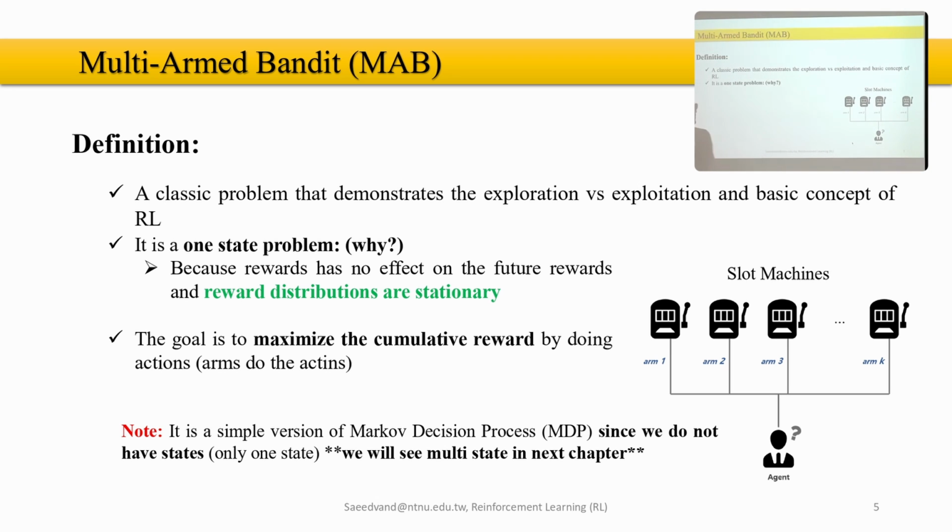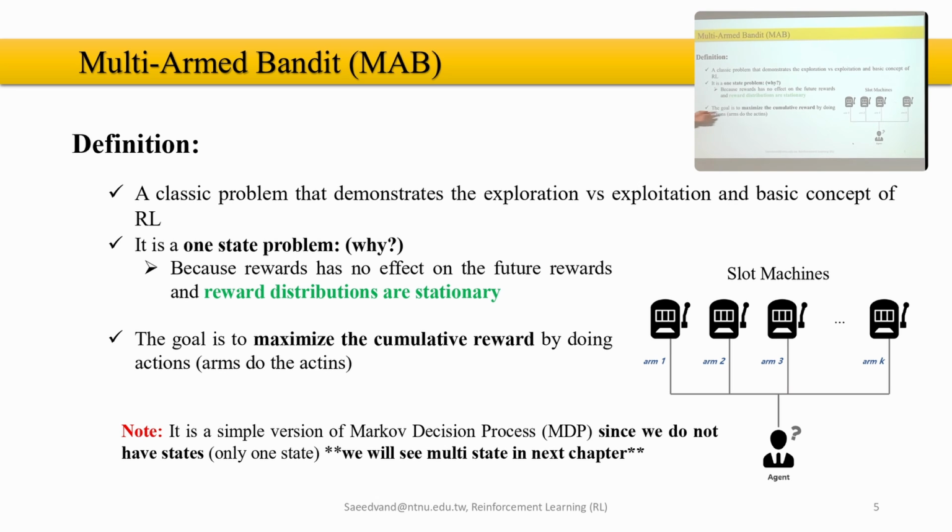Because of that, we have a single-state problem, where the rewards do not affect the future rewards, and the distributions of the rewards are also stationary, because basically we don't have any option. But of course, most of the problems that we will face later on are not like this. Here we are just warming up to get into the real problems of reinforcement learning and how to solve them.